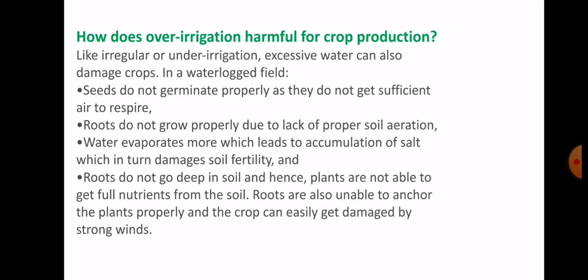So if strong winds happen, then the crop can easily get damaged. Understand?